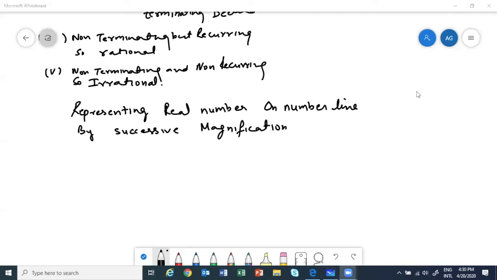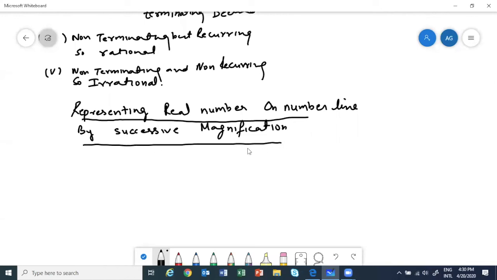So representing real numbers on the number line, and the process will be by successive magnification. Actually, we just want to prove that all real numbers can be represented on a number line. No one is going to ask you to represent them, but we want to prove that we can represent any number on the real number line.